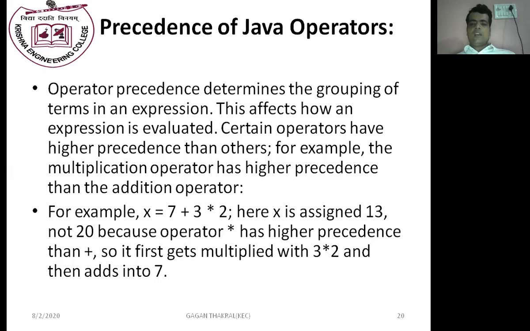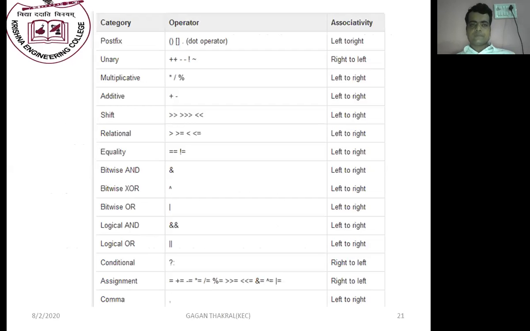It will give us the value 13. Initially, it will do the multiplication, 3 into 2, 6, and 6 plus 7, 13. It will not provide us 20, which would be 7 plus 3, 10 into 2, 20. This is wrong. Initially, higher precedence is given to multiplication. First multiplication is done, then addition. So the output generated by this equation is 13.